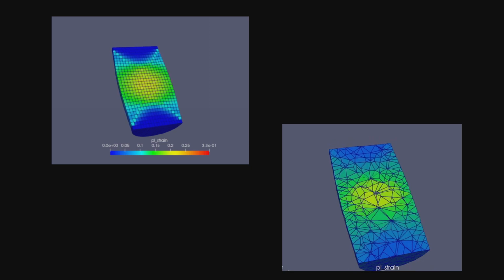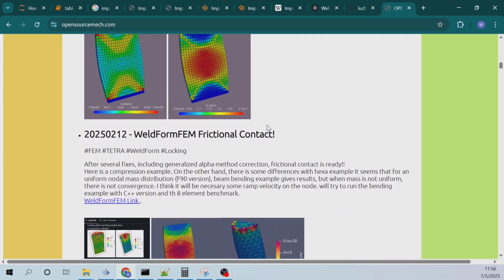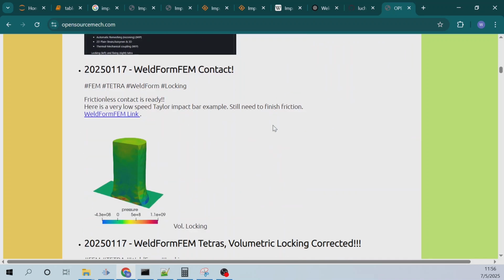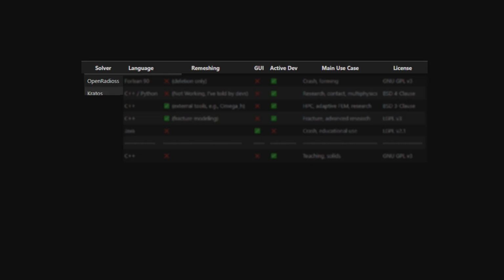If you're working on crash simulations, high-speed impact, or metal forming, you will need an explicit FEM solver. But did you know there are several powerful open-source options? Let's look at 5 of the best explicit FEM solvers that are free, flexible, and ready to simulate serious physics.